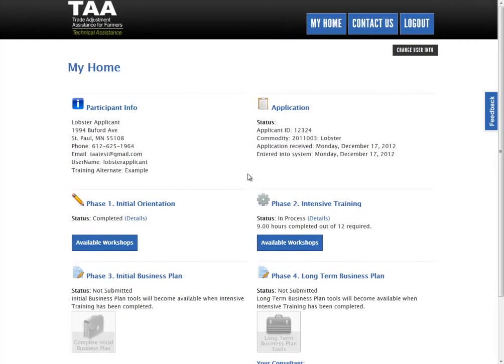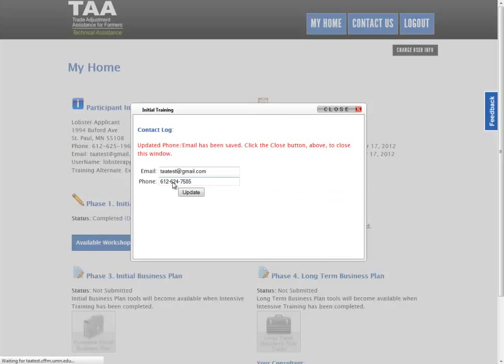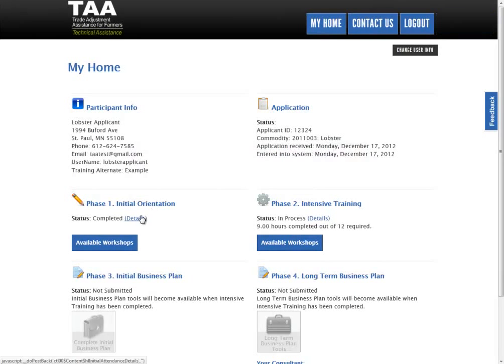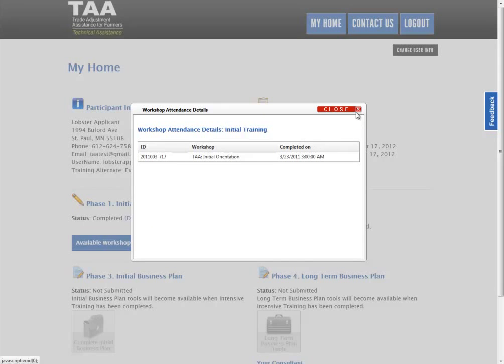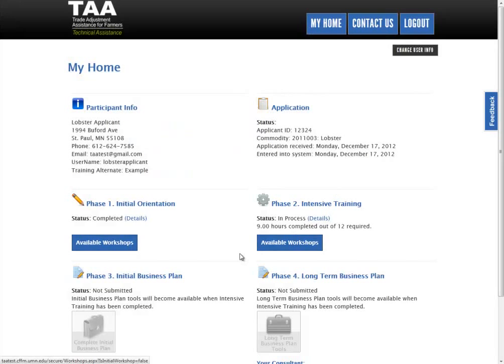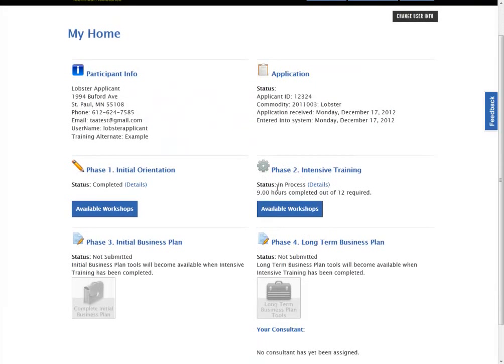And then this takes you to the My Home page. And this is where you can find all of your record. You can see when you completed the initial orientation, which workshops you've completed for your intensive training. And then after you get the intensive training done, we'll actually move on to the Phase 3 and the Phase 4, or the initial business plan and the long-term business plan. These will actually light up, and we'll get to that step.